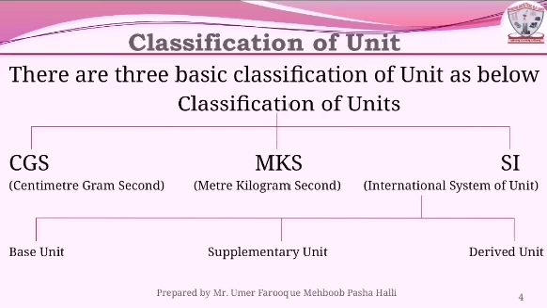Force is measured in the newton, denoted by N. Energy is measured in joule, denoted by J. Power is measured in watt, denoted by W. Resistance is measured in ohm, denoted by the ohm symbol. Capacitance is measured in farad, denoted by F. Inductance is measured in henry, denoted by capital H, etc. These all units are considered derived units.